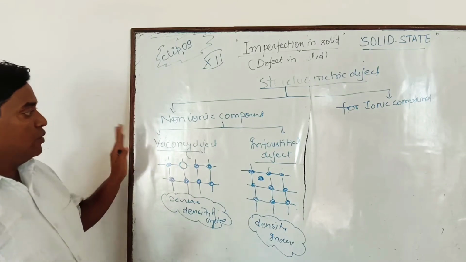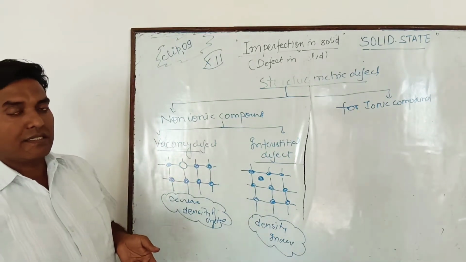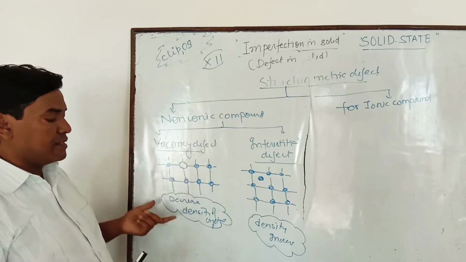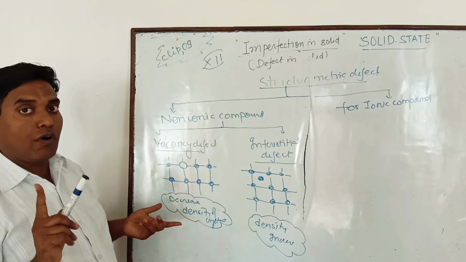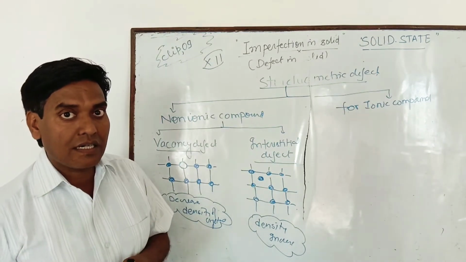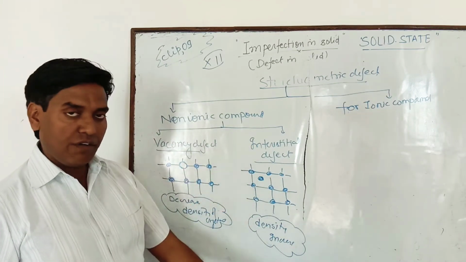Clear? Now, in board examination, many types of questions are asked. Which defect decreases the density of the crystal? That is vacancy defect. But for which solid? For non-ionic solid. And which defect increases the density of the crystal? Interstitial defect increases the density of the crystal.